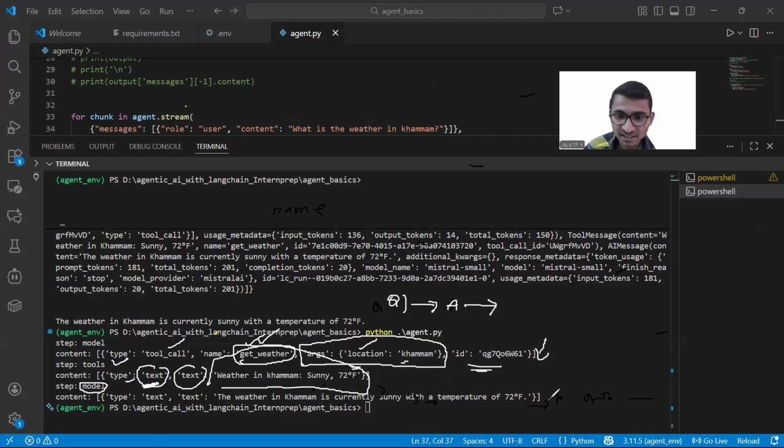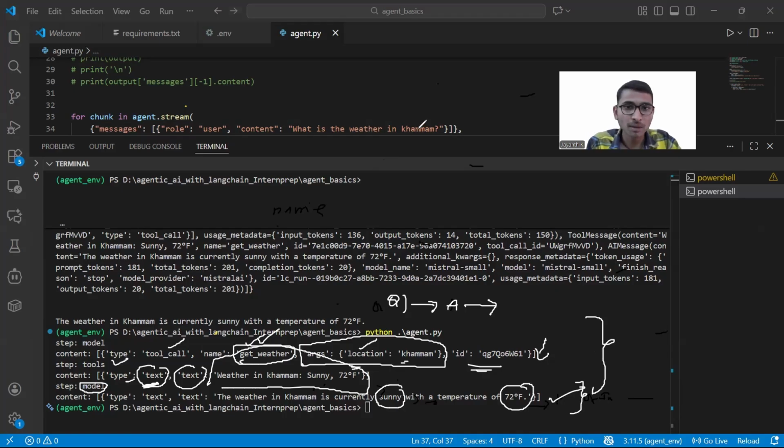Are you able to understand, Arhant? Now the agent concluded because it got the information of temperature, and it was able to understand whether it is sunny. That is why it concluded. Otherwise, multiple steps would be there, right? Are you able to appreciate this? How the agent is doing, right? Now I am done, right?